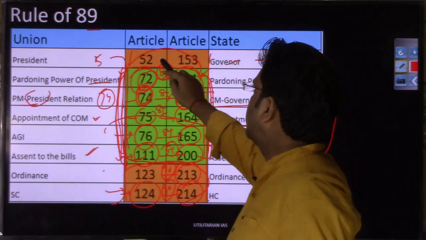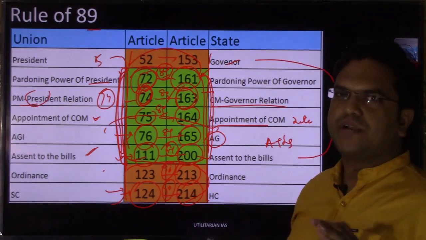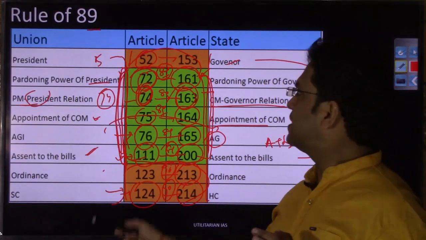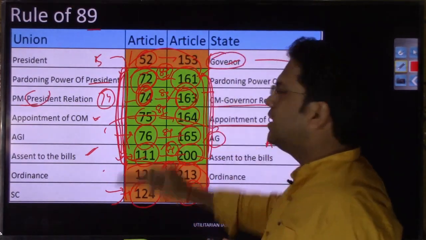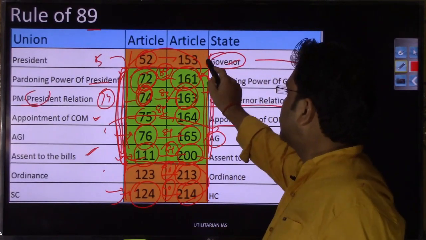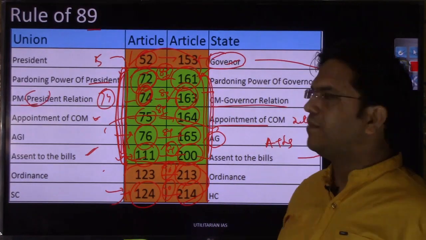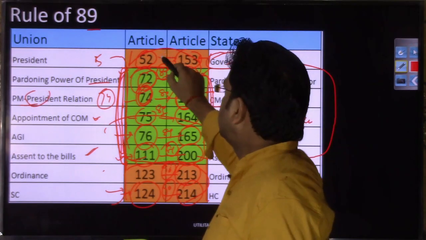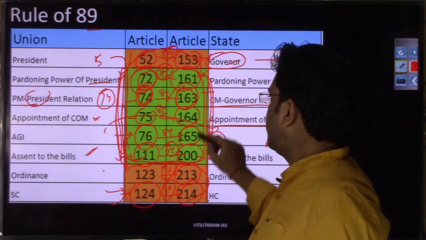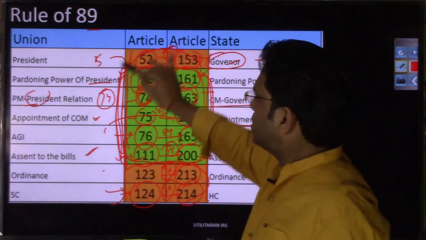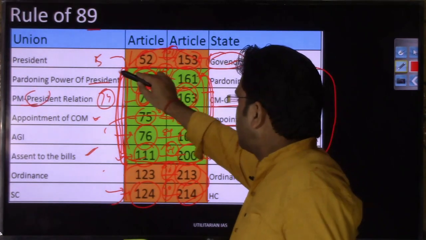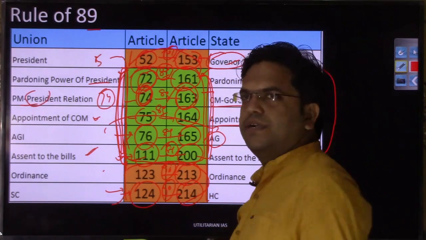If you see the starting article, the first article of Part 5 of the Indian Constitution is Article 52, which says that there shall be a president, and the corresponding article at the state level, which says that there shall be a governor of each state, is Article 153. So here the difference is 101. That was my point: the rule of 89 is not applicable across the union and the state level; it is limited only to Article 72 to Article 111.